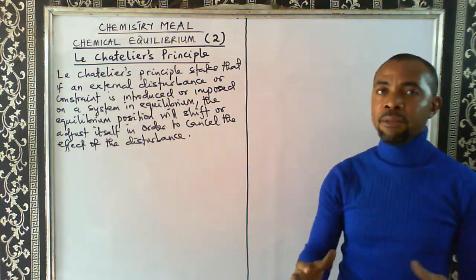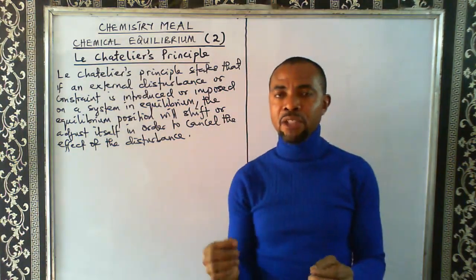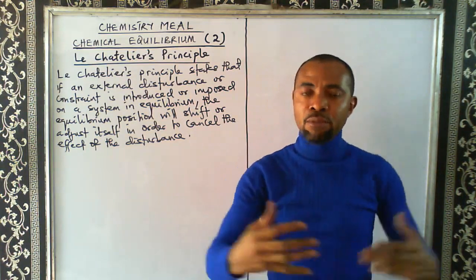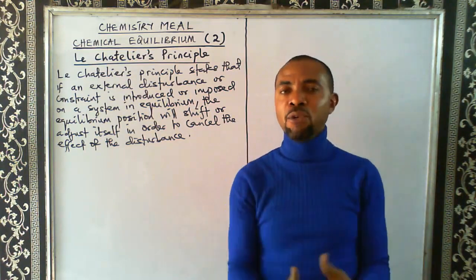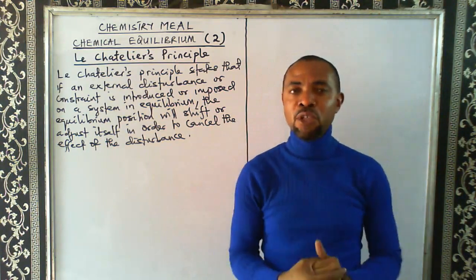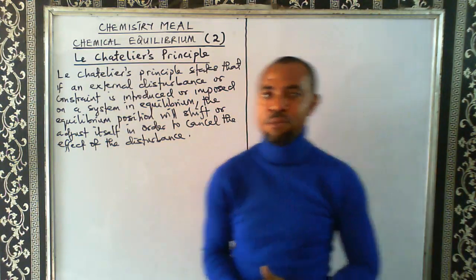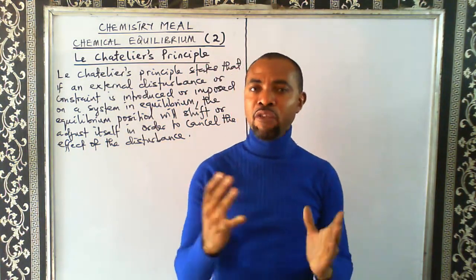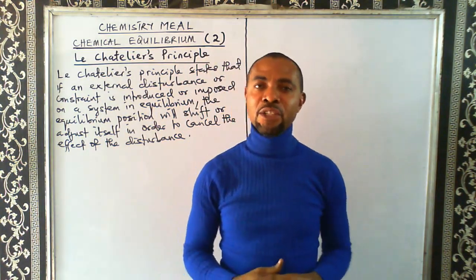So when a system is already in equilibrium and suddenly something is disturbing the system that is in equilibrium, what the system will do is to do what? Shift in order to cancel the effect of that disturbance.